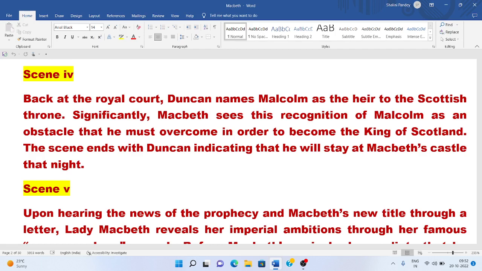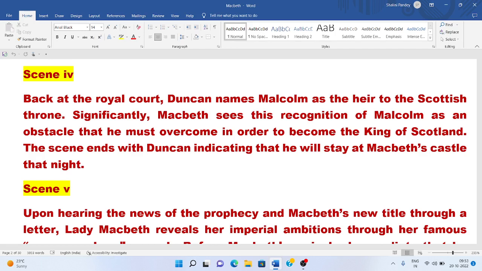As he makes this statement, Macbeth and Banquo arrive at the palace of King Duncan, and King Duncan thanks his two generals, Banquo and Macbeth, very much and very sincerely. He was a very sincere, very benevolent, very good natured king. People loved him, and the people of Scotland loved him like a father. And he tells Banquo that he too would be honored by the king in the manner in which he has honored Macbeth.